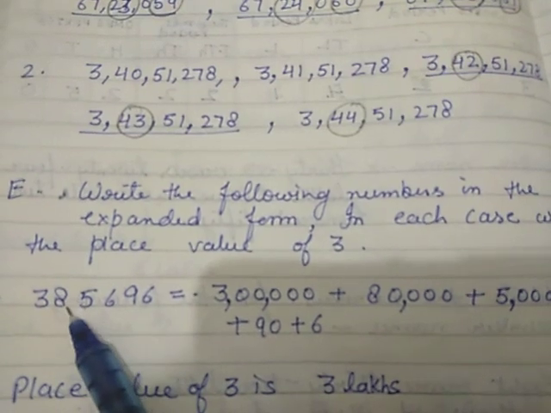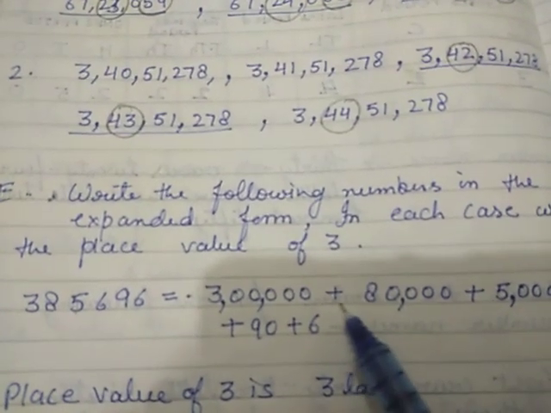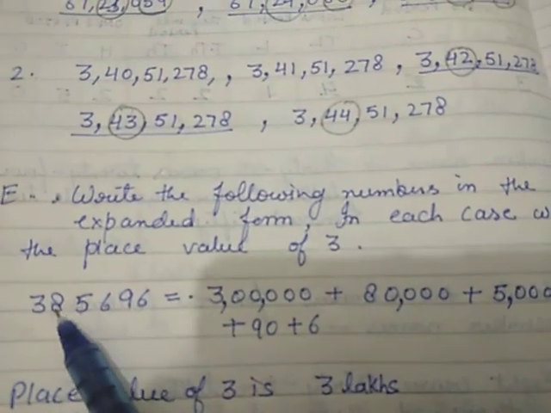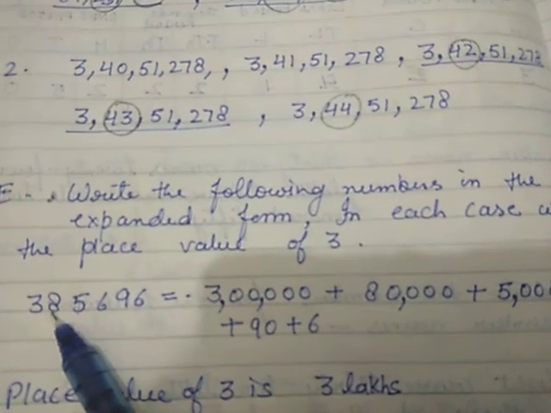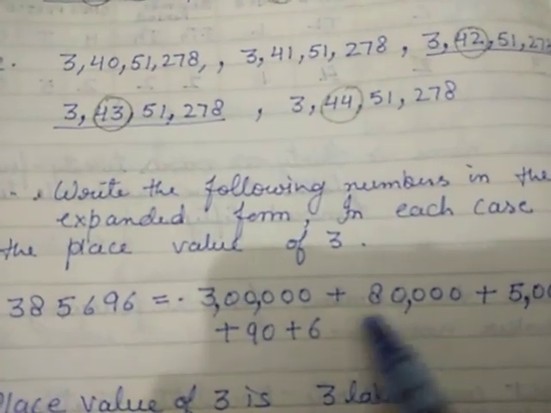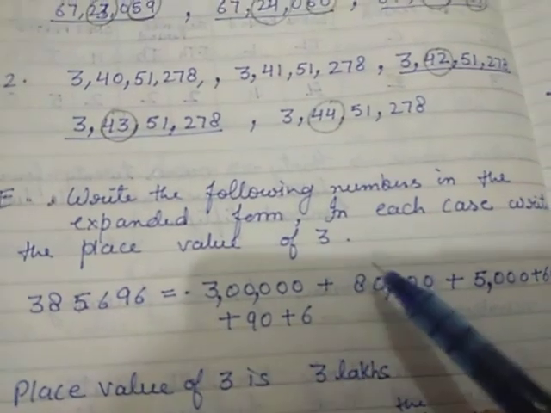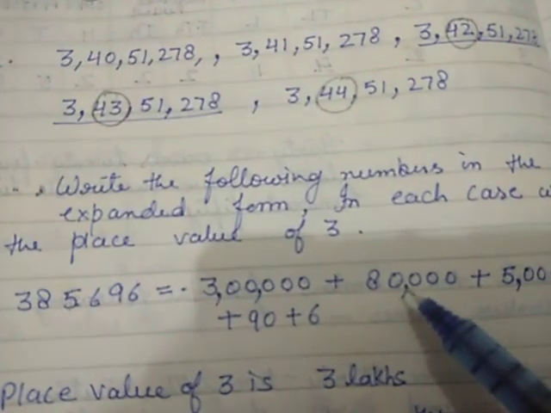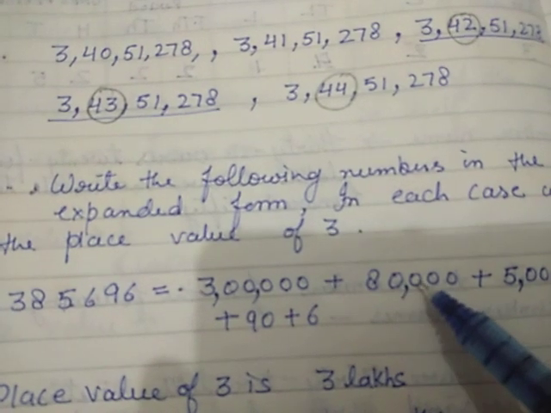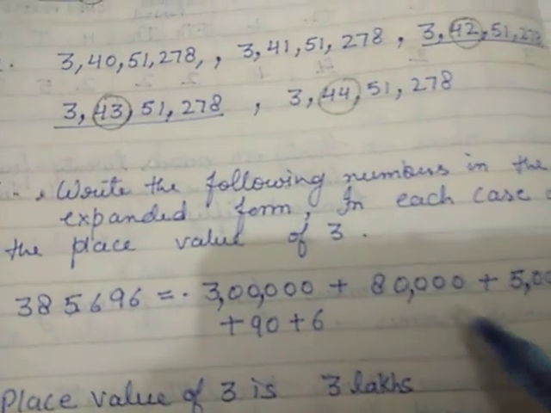Okay. After that, plus, the sign of plus is here, and the next digit we will write 8. So we are writing 8 here. After that, we will count the digits 1, 2, 3, 4. So we will write zeros, the number of zeros as 1, 2, 3, 4. Okay.